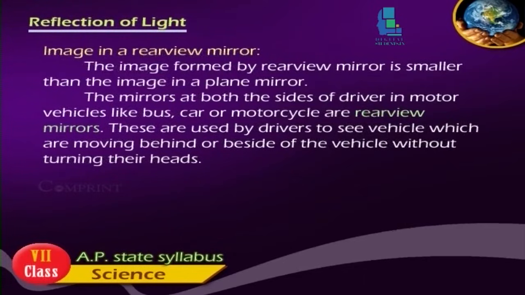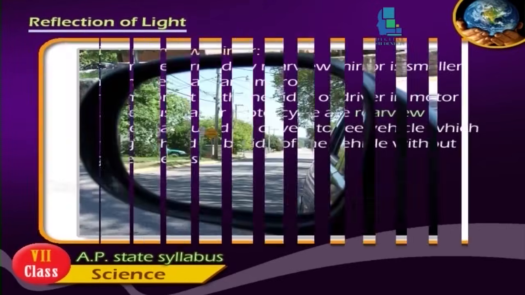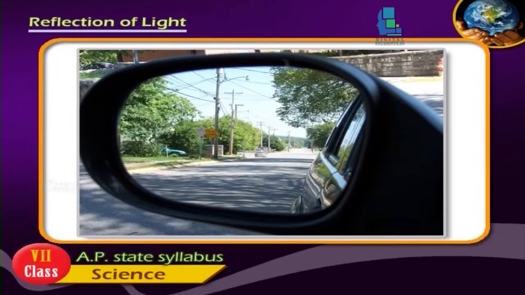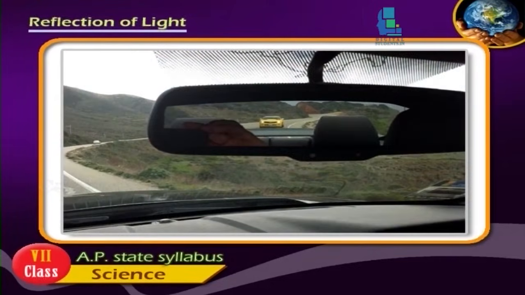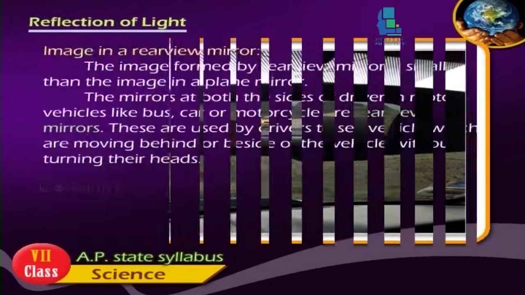Images in a rear view mirror. The image formed by a rear view mirror is smaller than the image in a plane mirror. The mirrors at both the sides of the driver in motor vehicles like bus, car or motorcycle are rear view mirrors. These are used by drivers to see vehicles which are moving behind or beside the vehicle without turning their heads.